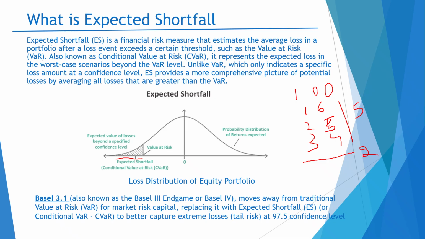It says that the bank should replace the VaR and use the expected shortfall to better capture the extreme losses, or the tail loss, at the 97.5% confidence interval. So the bank will move from the traditional model, which is VaR, to the new model of risk management, which is expected shortfall.